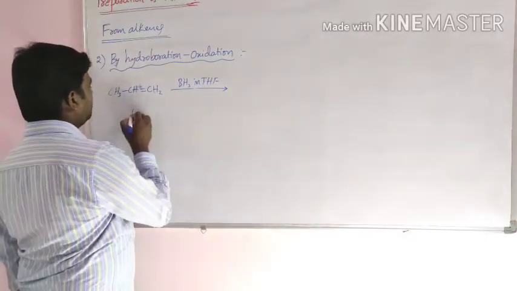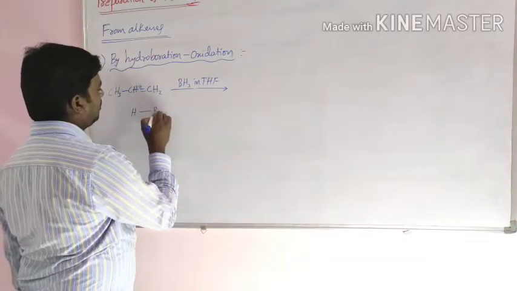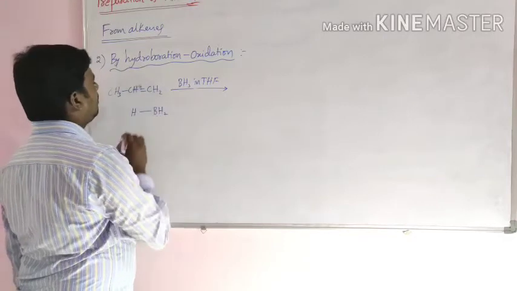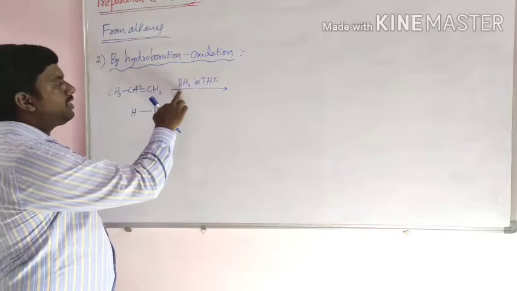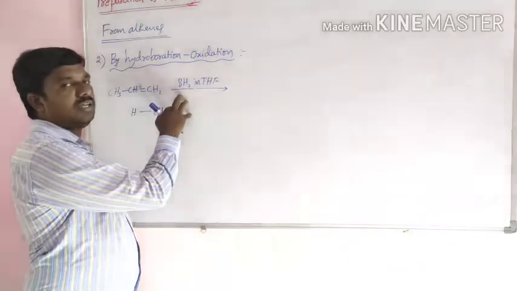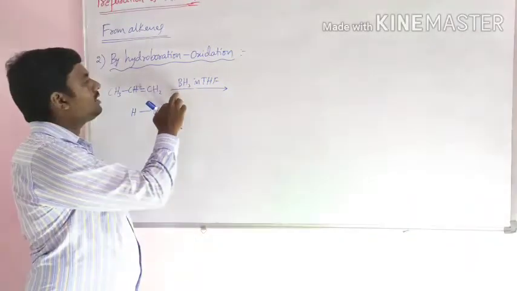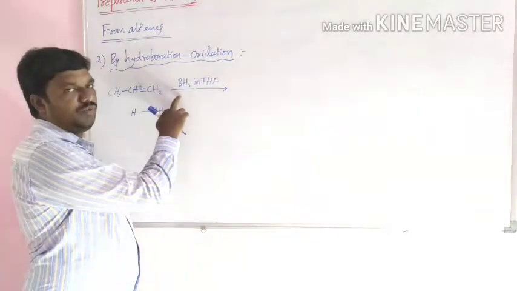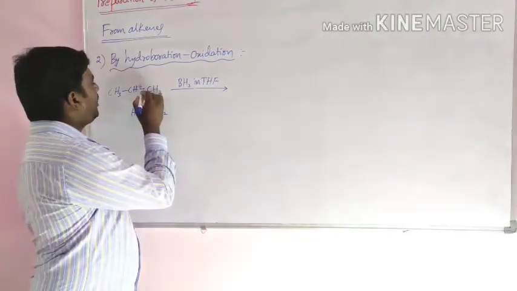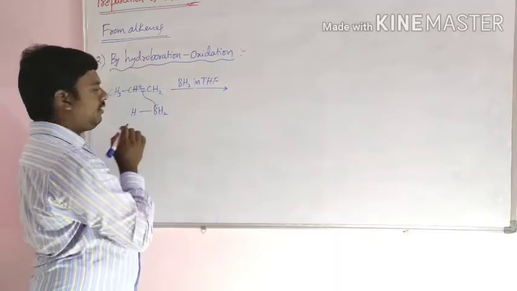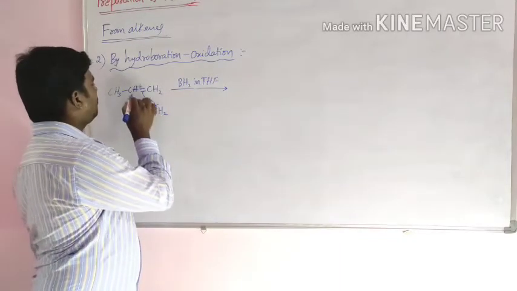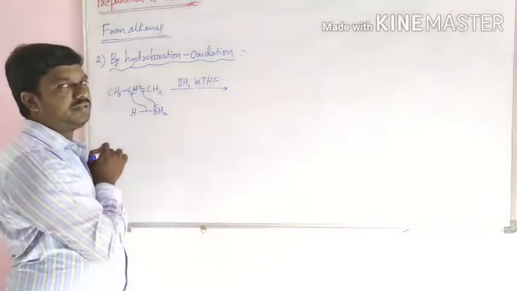Here what happens? In this reaction BH3, boron is electron deficient, so it acts as an electrophile. This bond moves towards boron and this bond moves towards this carbon.